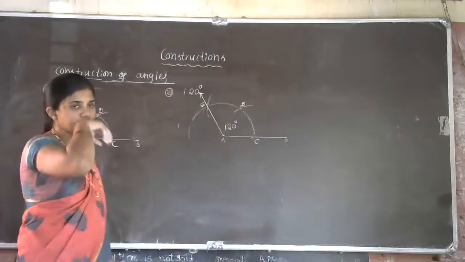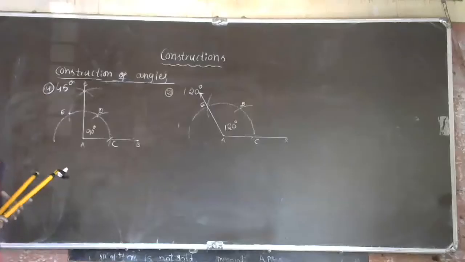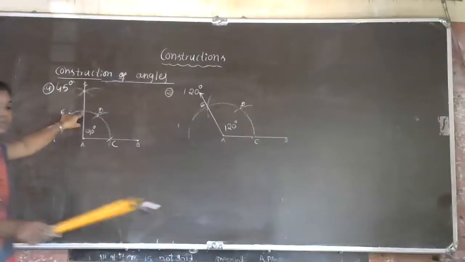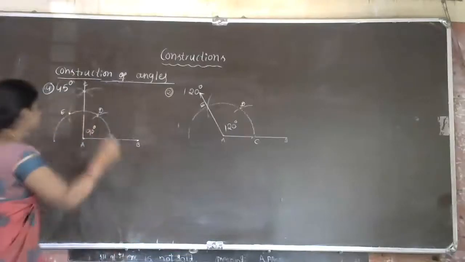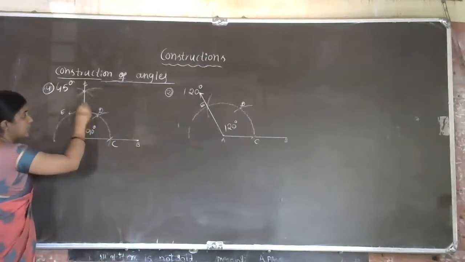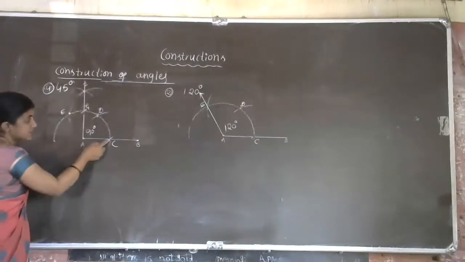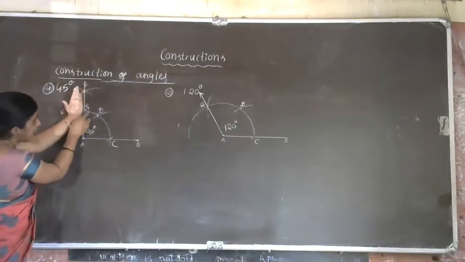Yes, Mataji. What is the next step after the construction of 90 degrees? What do we have to do, Anudeep? Mataji, we have to cut an arc from point C and the 90-degree point. The semicircle cuts the 90-degree line at one point; let us take this as point G. Now C to G is the arc of 90 degrees.